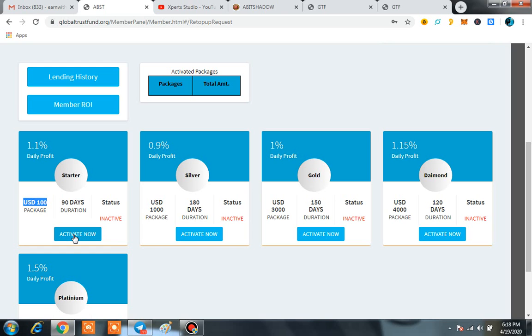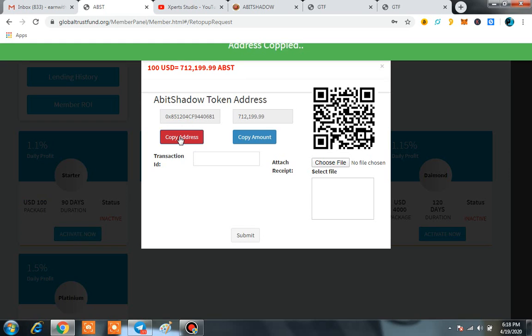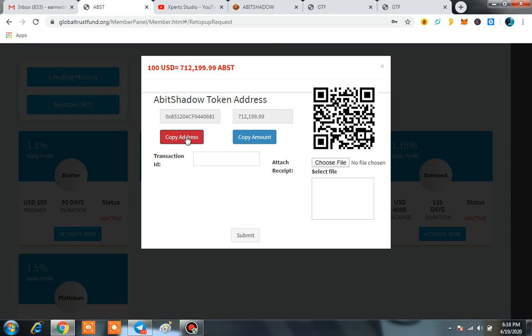How should I activate that platform? First of all, I'm going to click on activate. Then they give me an address. Now I have to copy that address, and I have to send $100 to this address. Now they are going to give me 7,12,199 ABST tokens in $100.